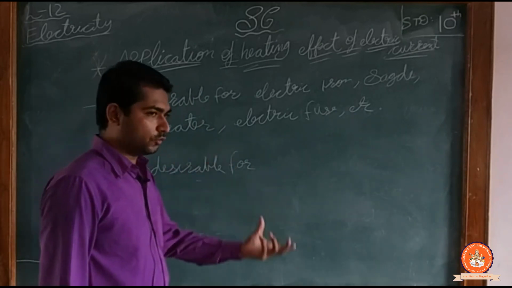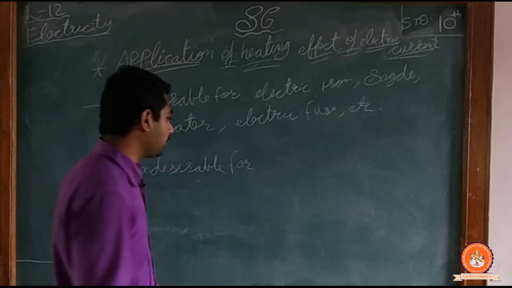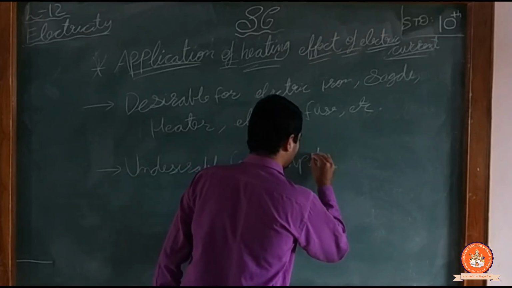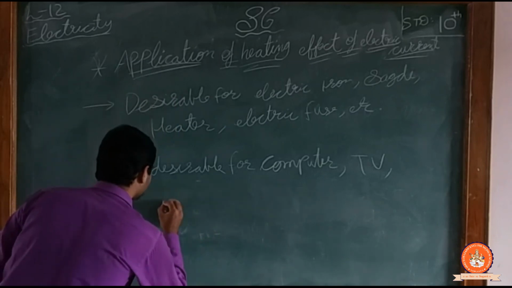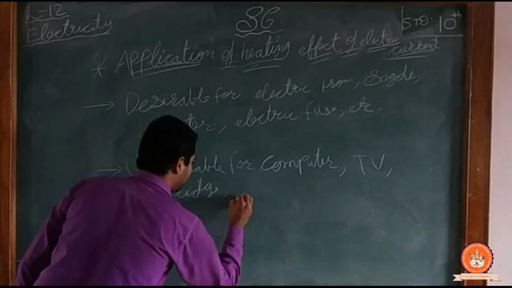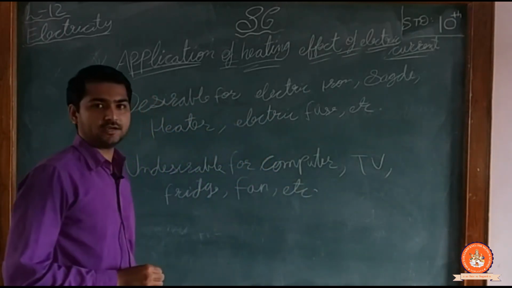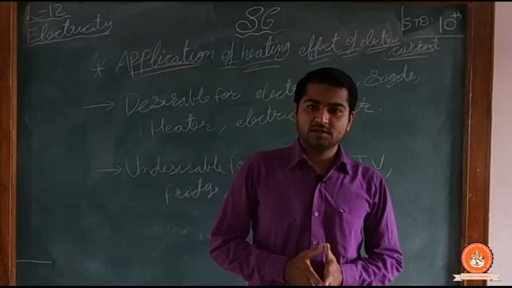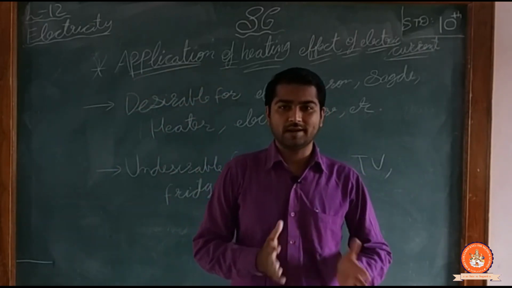The material which produces more heat is undesirable for a computer, TV, fridge, fan, and many more, which you can easily identify. So here I am stopping my lecture. At the end, I have completed the application of heating effect due to electric current.